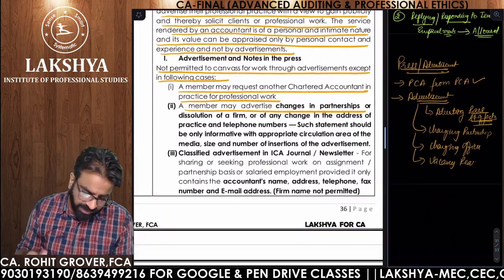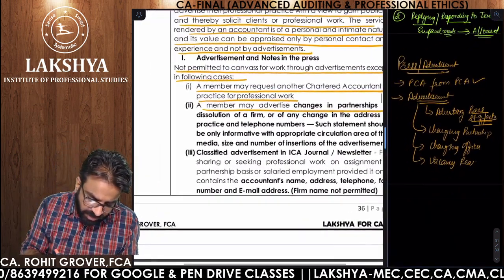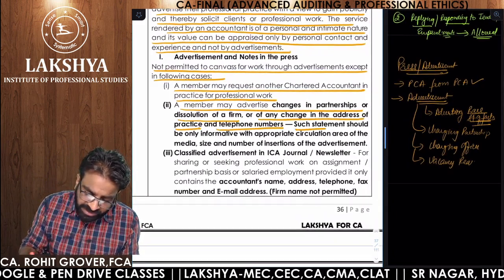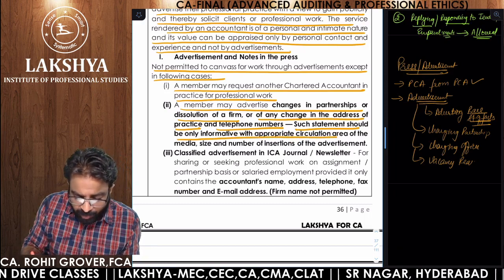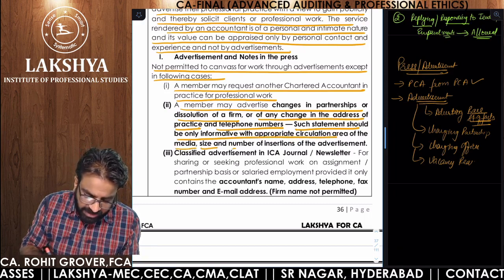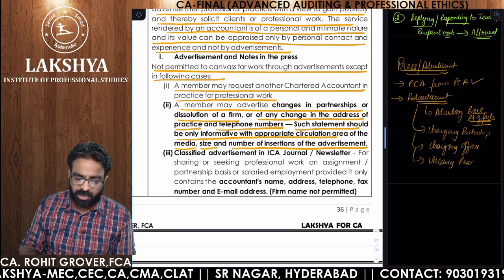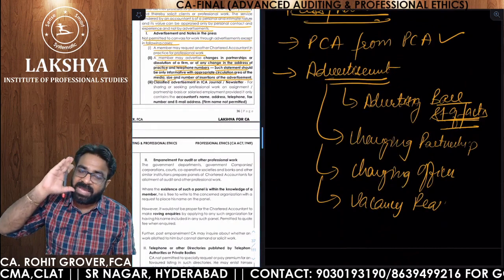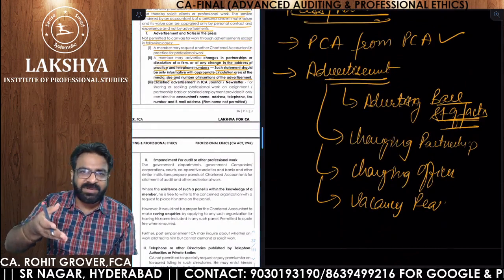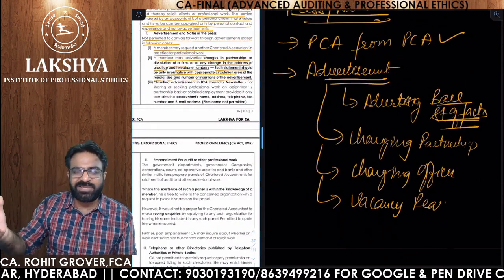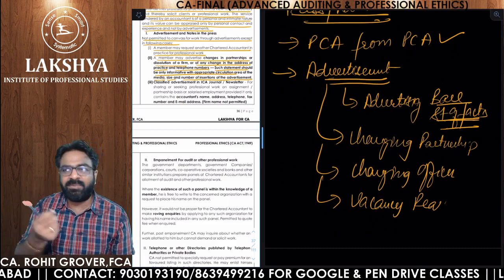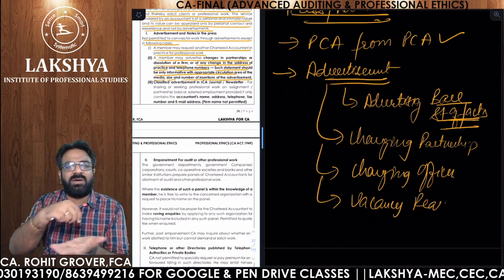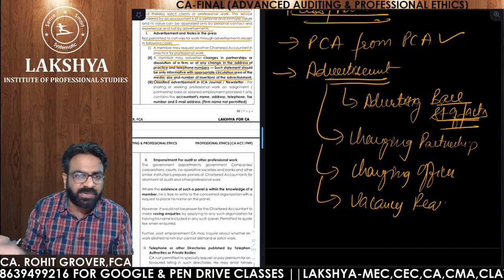So what is allowed? Now see, a member may advertise changes in practice or dissolution of the firm, or any change in the address of the practice or telephone number. Such statements should only be informative, with appropriate circulation area of media, size and number of insertions of the advertisement. Now you are shifting from one office to another office. There's no point of giving the advertisement in Times of India. Give the advertisement in the local newspaper, so that at least those clients who are your clients will come to know that you have shifted from this area to that area. So jurisdiction is also a very important thing. Circulation area is also a very important thing.